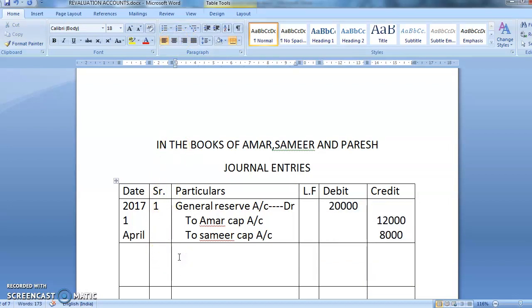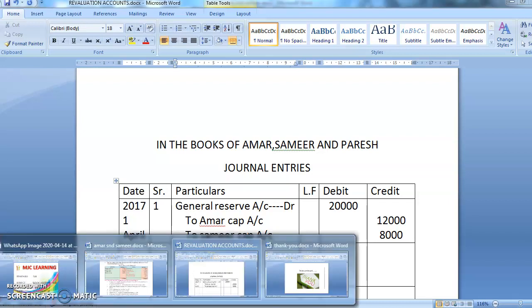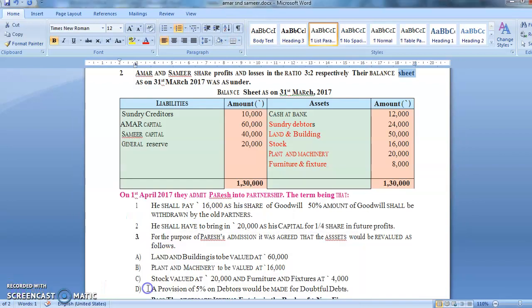In a journal entry, narration is compulsory. I am not writing it, but you will write the journal and narration compulsorily. What will be the narration for this? Being general reserve distributed to all partners in their profit sharing ratio. Please students, we have already taught you in 11th standard how to write the narrations.